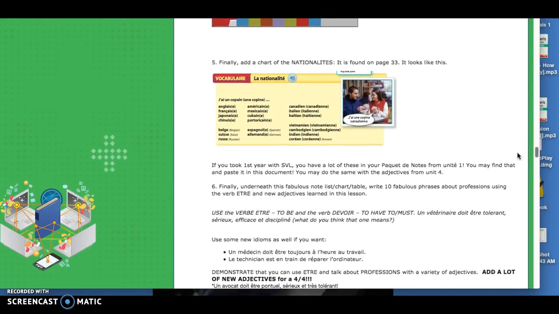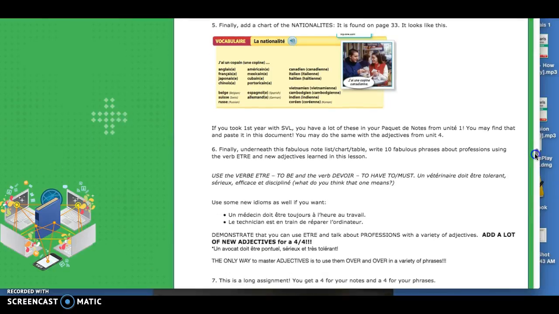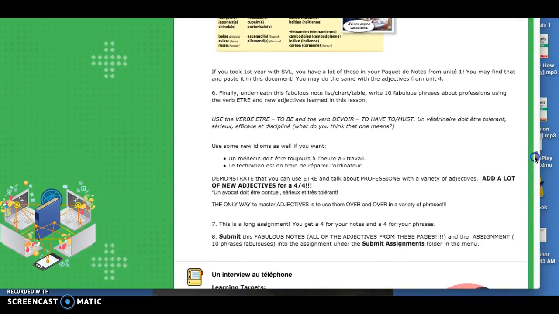Please add some nationalities. Anglais, anglaise, français, française. We learned these last year, but there's new ones. Japonais, chinois, américain, mexicain, cubain, Puerto Ricain, canadien, italien, haïtien. Belge, suisse, russe, espagnol, allemand, vietnamien, cambodgien, indien, coréen. And I taught my students Syrian this week. You're going to add those. Boy, that is a long list. That's why I'm giving you a 4 out of 4 just for your list.